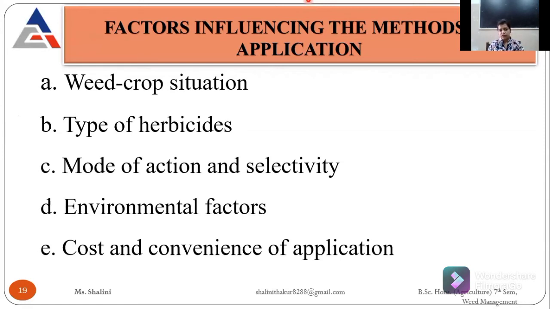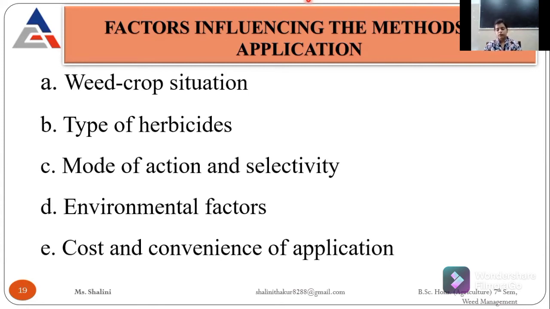Then types of herbicides. I can give an example: if I have a liquid herbicide and I told you to broadcast that liquid herbicide in your field, how could you broadcast it? So the method of application depends upon the type of herbicide formulation, what kind of formulation it is. It is granular, powdered, emulsifiable, or water soluble. According to that you can apply any kind of method for herbicides.